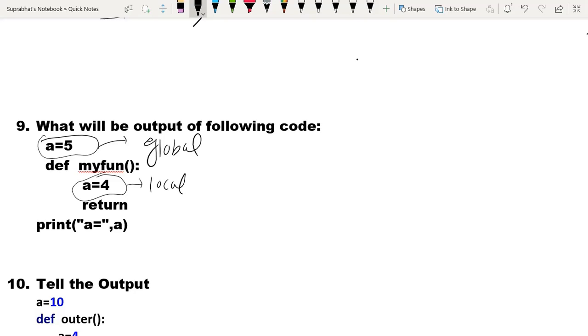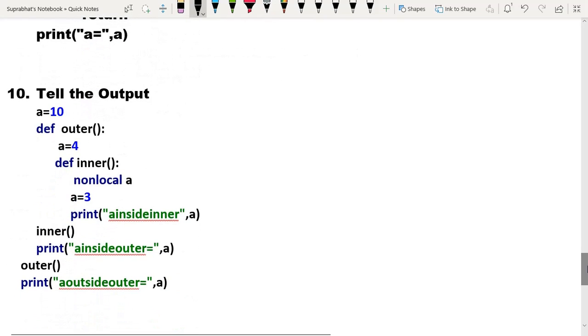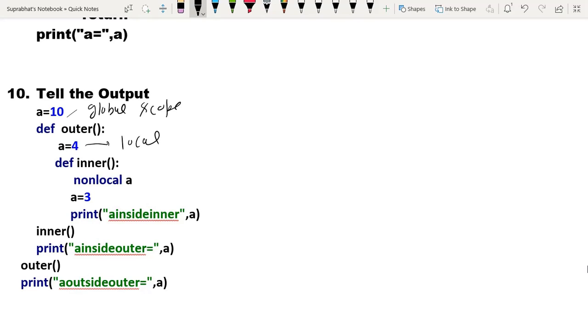Now the last question: tell the output of the following. Here a equals to 10, that is global scope, and here we have def outer function, which is local, and this a equals 4 becomes non-local.